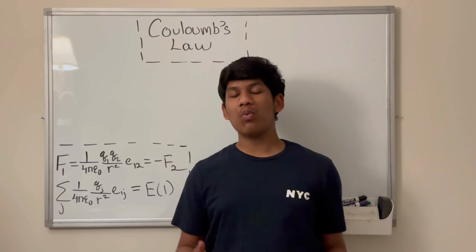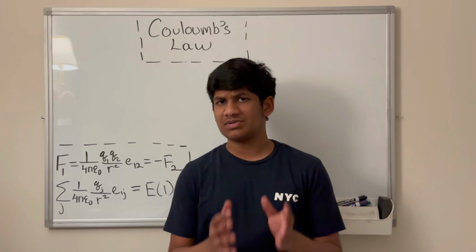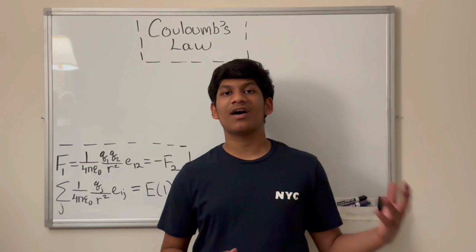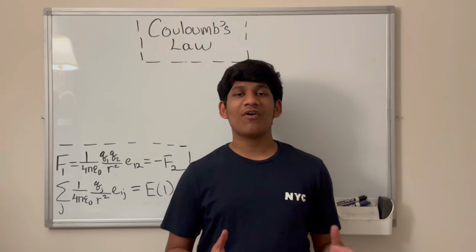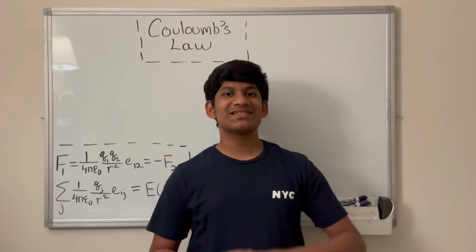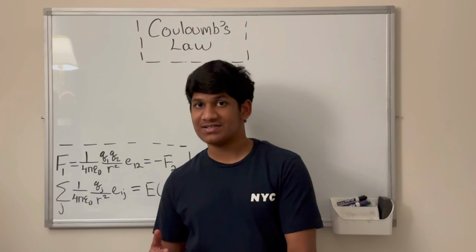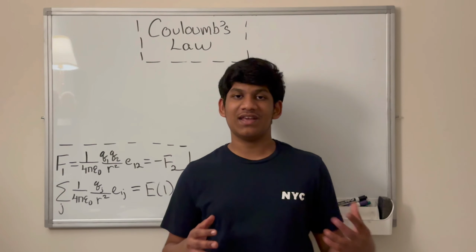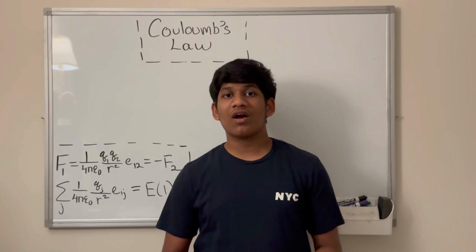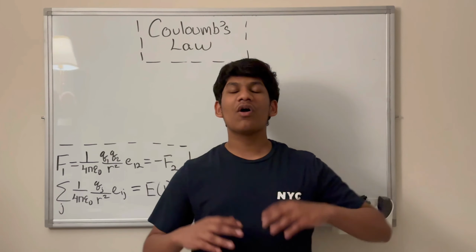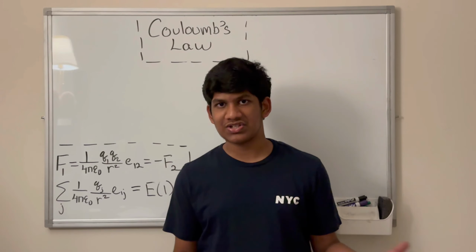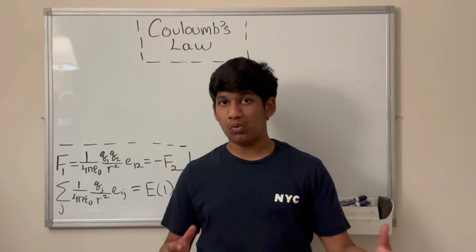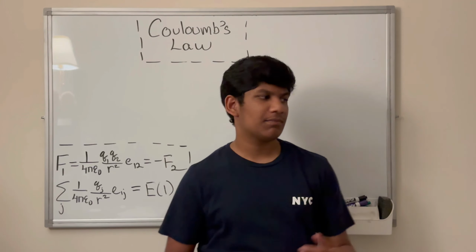One of the most significant equations in all of electrostatics is Coulomb's law, and that's what we'll be discussing in this section. So let's begin without further ado. Now, let's start by defining electrostatics. Electrostatics can be thought of as the branch of electromagnetism that deals with charged particles that are stationary, or in other words, have a velocity of zero. Thanks to the book Feynman Lectures on Physics, Volume 2, for all the information and formulas used throughout this section. Okay, so let's start by writing down Coulomb's law, and then decoding it.